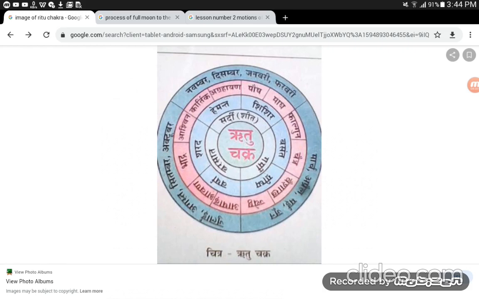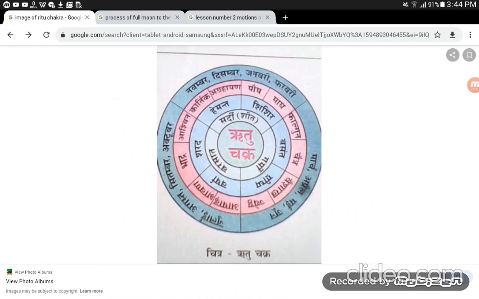That is Vasanta, Grishma, Varsha, Sharad, Hemanta and Shishir. Now you can understand in which months each season occurs. Shishir is in January to February, the Hindi months Paush and Magh.